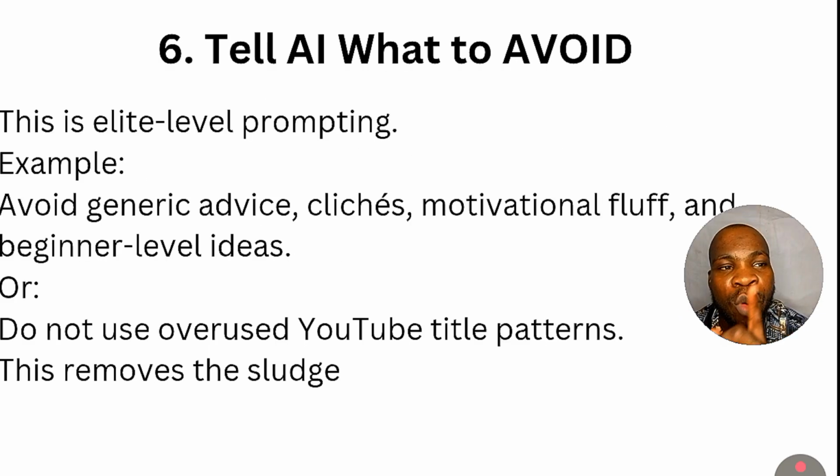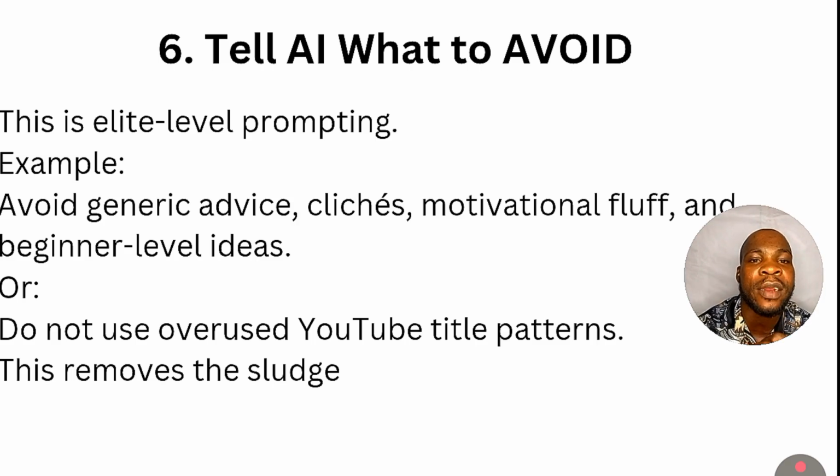While you are writing your prompt, you tell AI what it should actually avoid. For example, you can say avoid generic advice, cliches, motivational fluff, and beginner-level ideas. Or you can say do not overuse YouTube title patterns, remove the strong ones. So you tell AI to actually avoid specific things that you don't want in that prompt, because what is in your prompt will determine what you are going to get.